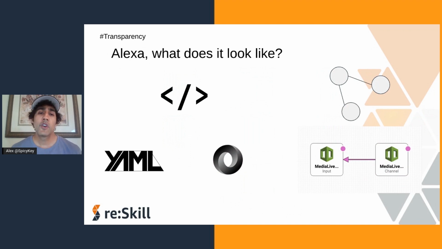All right, so if we were to ask Alexa, what does CloudFormation look like? Alexa is going to say, hey, it could look like code, like over here on the left, or it could look like a graph over here on the right. A CloudFormation template is code. So what does it look like? Well, it's up to you. You can write a CloudFormation template in YAML, or JavaScript Object Notation. It's up to you, but that's what the code will look like.